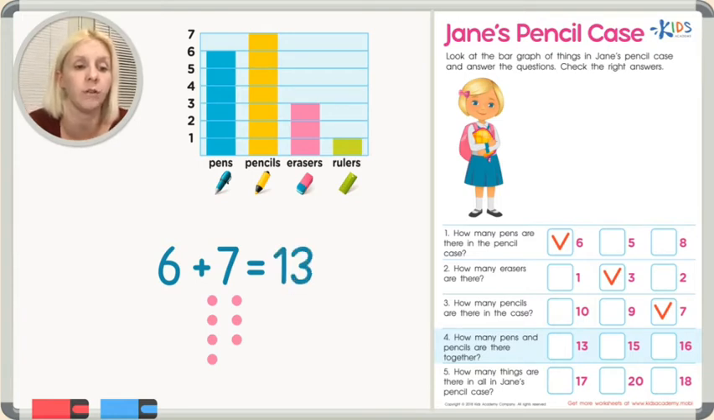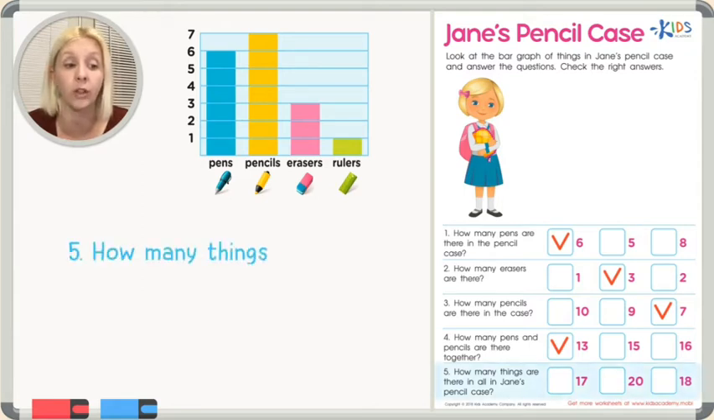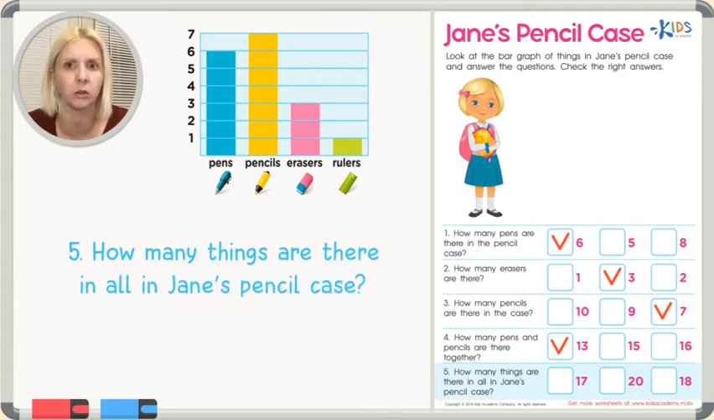So let's come down here and find that answer. And there it is. It's the first one, isn't it? 13 all together. Okay? And then we're going to go to our last one. You're doing such a great job of reading that data in our graph and answering our questions. Number 5 says, how many things are there in all in Jane's pencil case? Okay? So what exactly is that question asking? Let's read it again. How many things are there in all in Jane's pencil case?